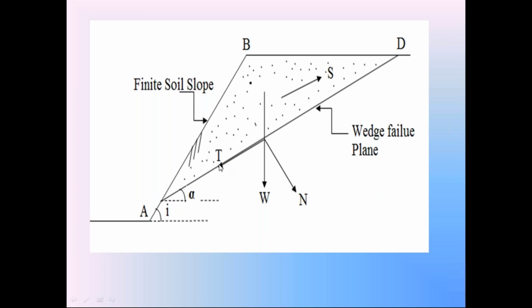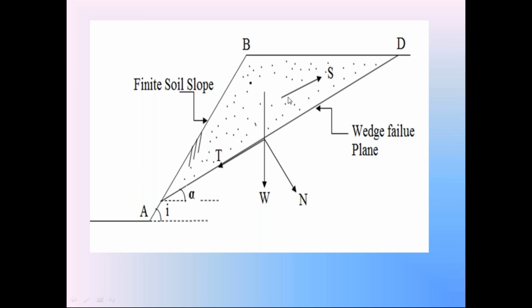So because of this tangential component T, which is parallel to failure surface AD, it is called the shear force. This shear force T produces the shear stress in the soil, acting in the downward direction. Because of that, the entire soil in the finite soil slope moves downward.